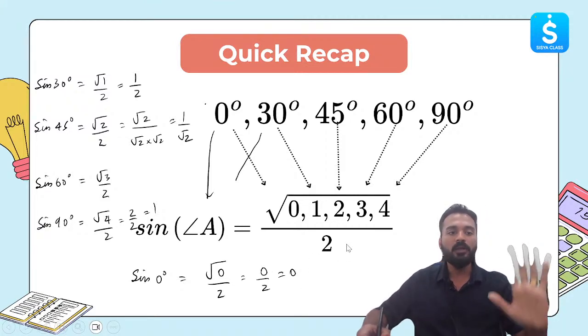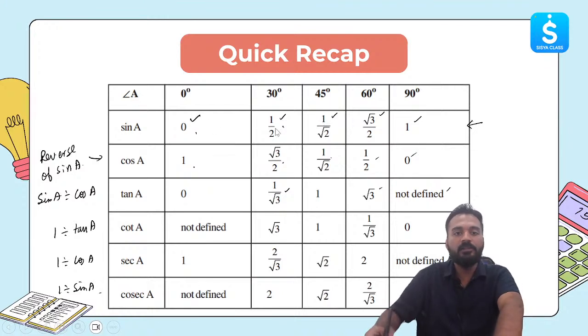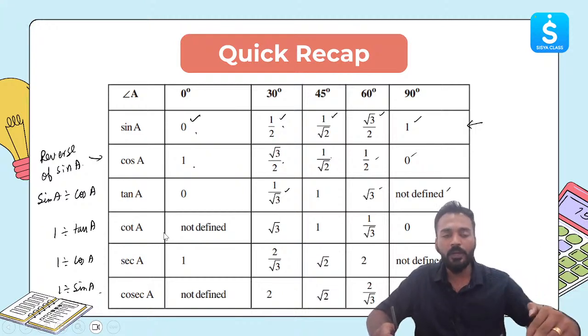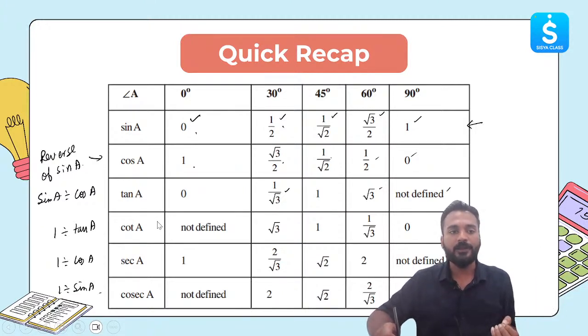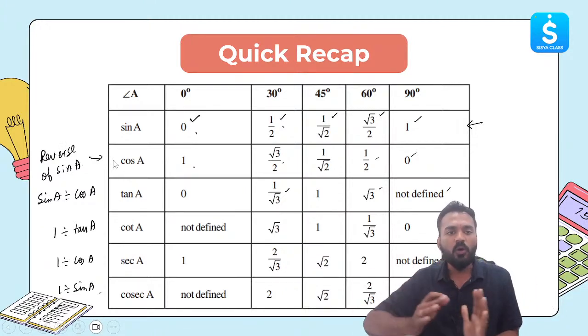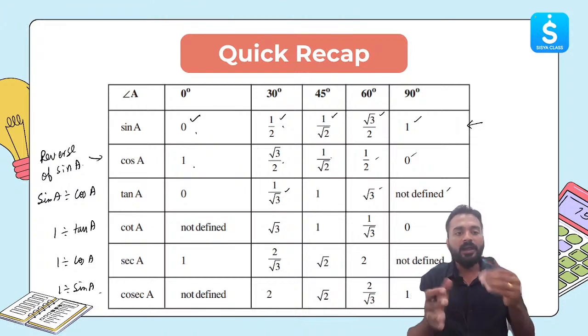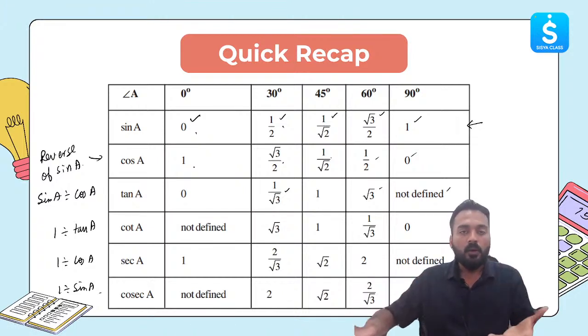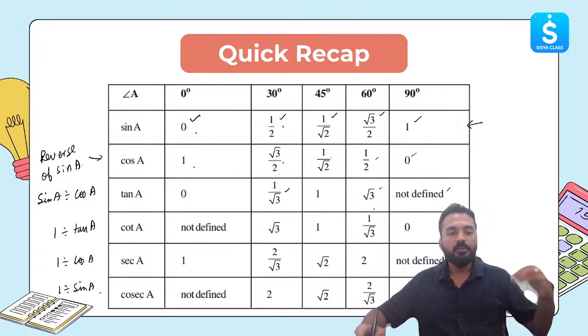So all the values you can derive this way. Once you know the sine table, 0, 1 by 2, 1 by root 2, root 3 by 2, 1, you can easily derive the other trigonometric ratios as well using this. Cos A is just the reverse of sine A. Tan A is sine A divided by cos A. Cot A is 1 by tan A. Sec A is 1 by cos A. Cosec A is 1 by sine A.